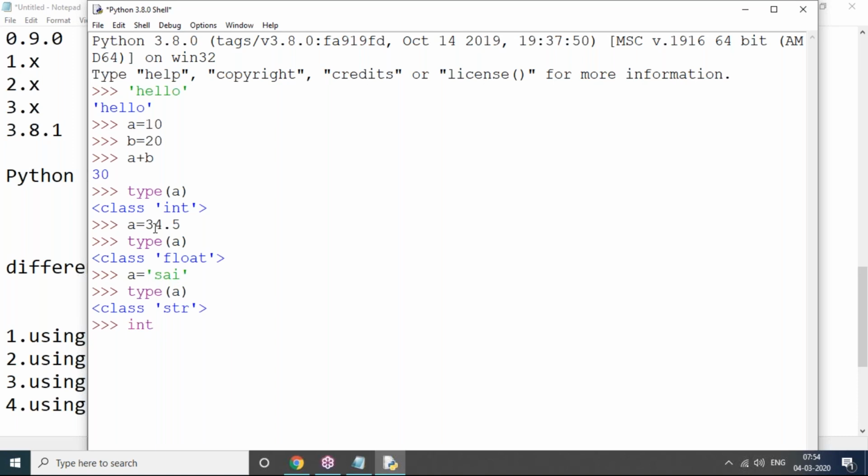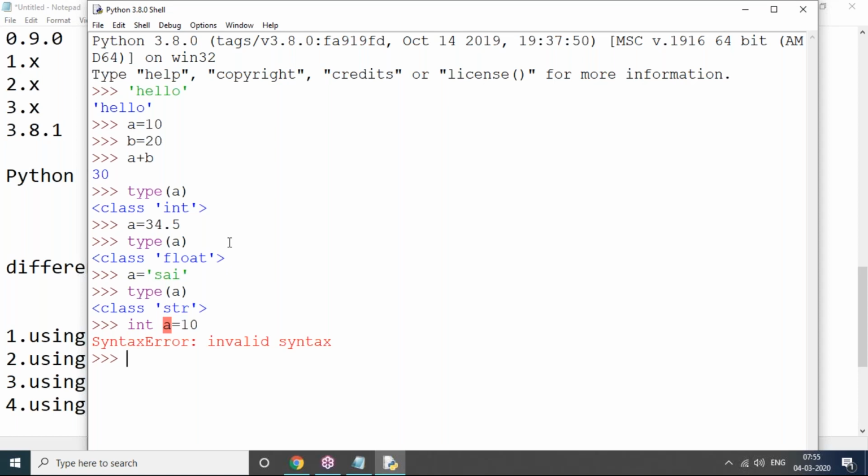But if I give a data type, is it possible? No, it is invalid syntax, because Python will not allow you to enter any data type; it is a dynamically typed programming language, as I said. So this is the Python shell, sir. Python shell means interactive mode. So you, as a programmer, just interact with this window, type your code and execute, and that's all.